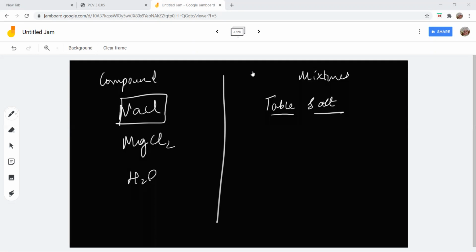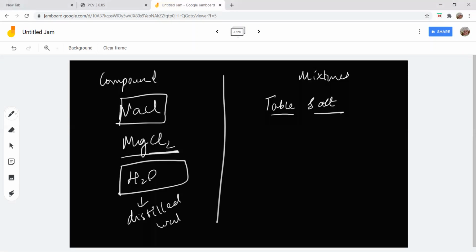Now magnesium chloride, we know, is a salt. If it has other impurities in it, then it is a mixture. Pure water, that is distilled water, contains only water in it. That is the water bottle that you add to inverters. Inside inverters, you used to add some distilled water, right? So distilled water is pure water. You understand what I'm trying to say?